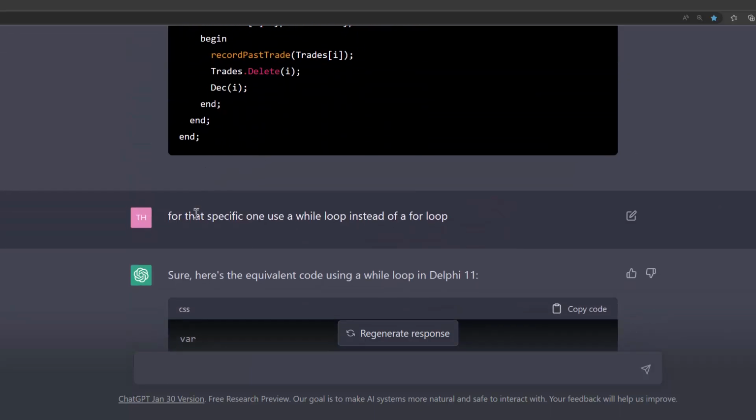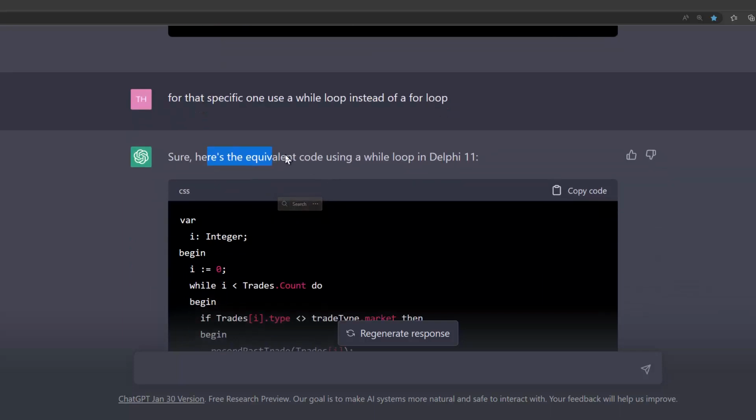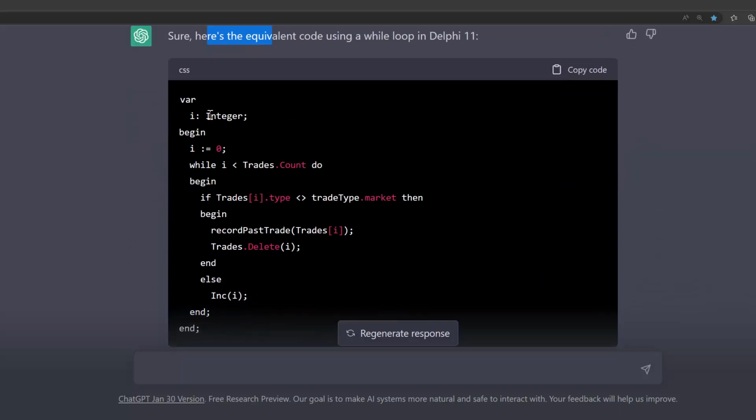So what I did is I said, hey, for that specific loop, use a while loop instead of a for loop. Sure, as usual, ChatGPT says, and there you go.